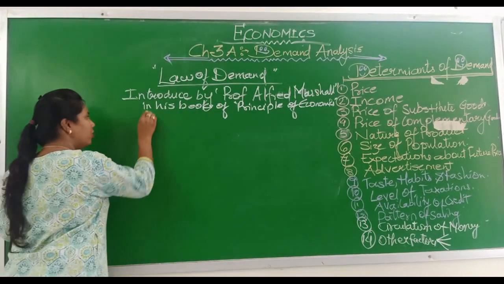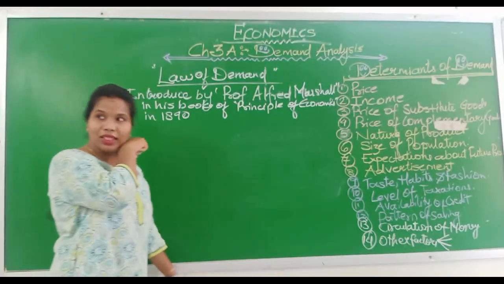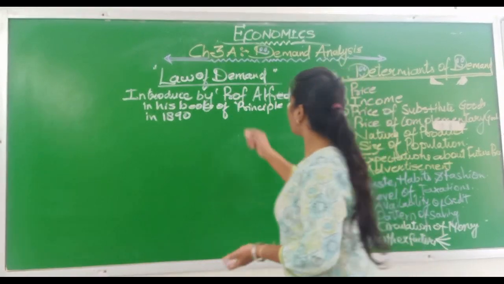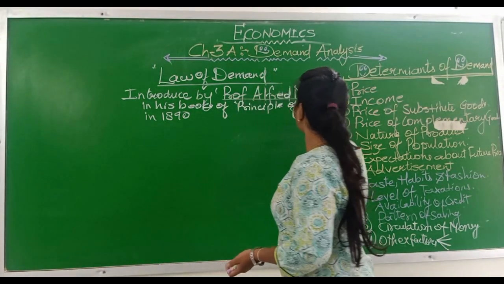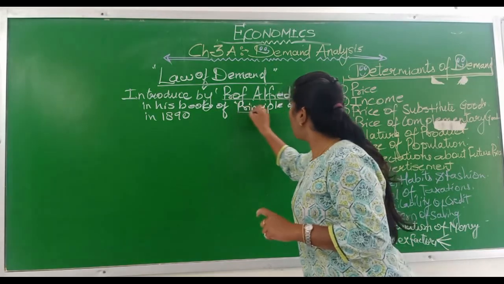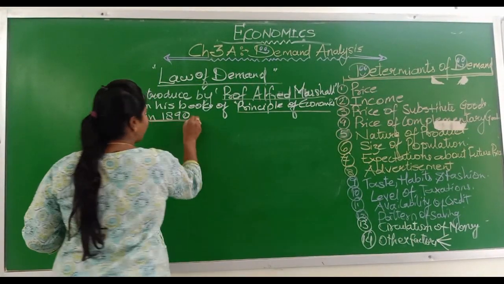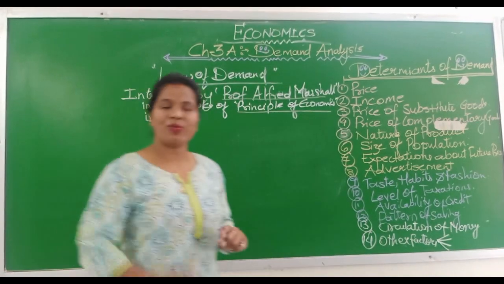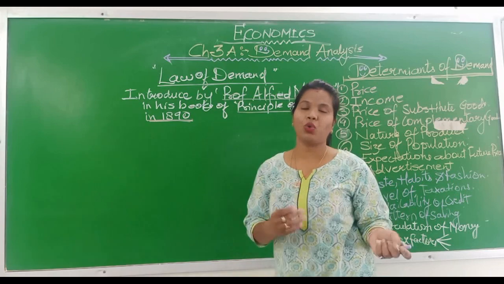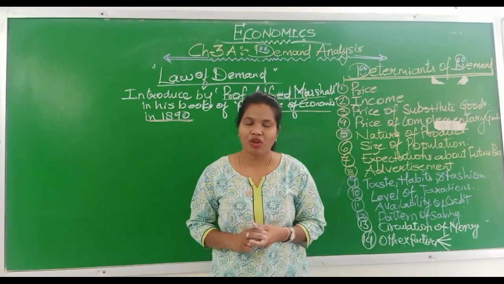In the year 1890. So understand, this law was introduced by whom? Professor Alfred Marshall. In which book? In his own book, Principles of Economics, in the year 1890. Now kids, you must have heard this statement in chapter 2, utility analysis, in the law of diminishing marginal utility.